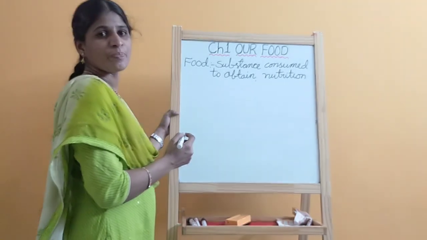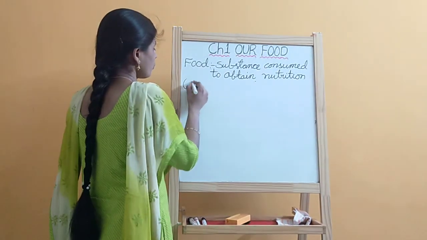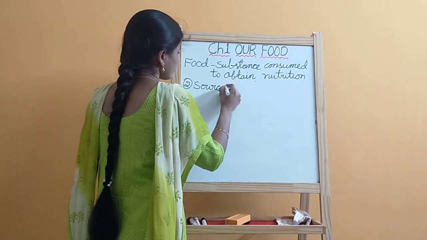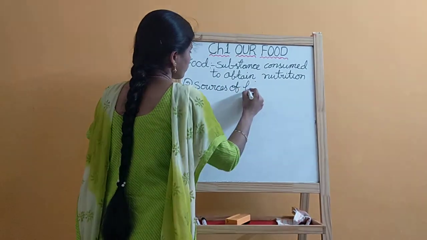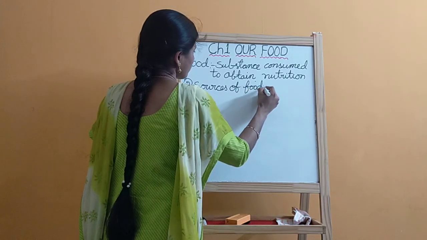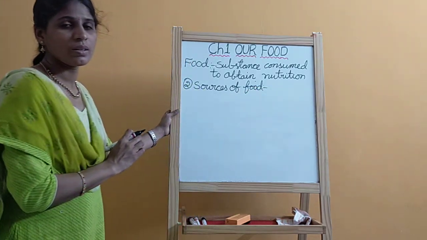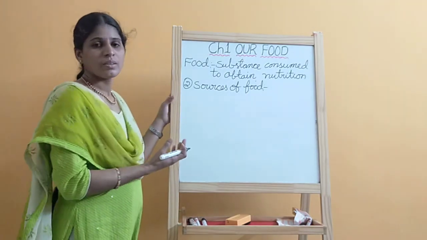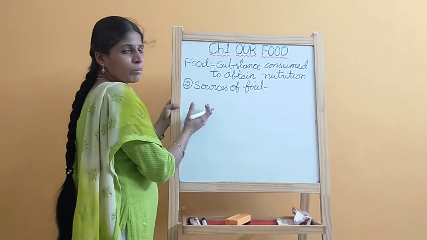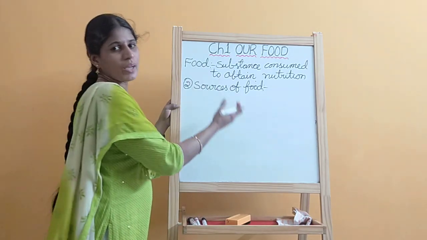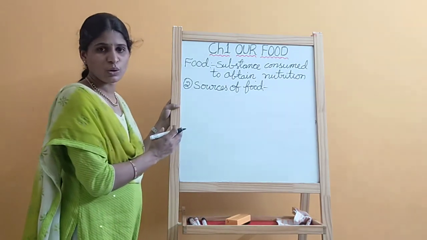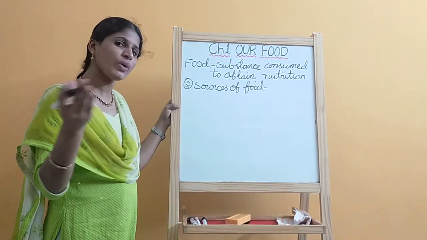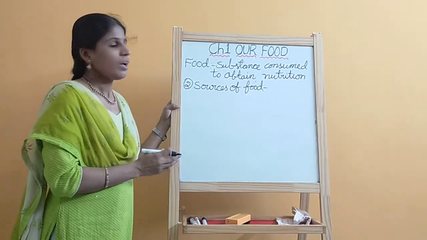What is the second one? Sources of food. The food materials we get are coming from plants and animals, and some from others.